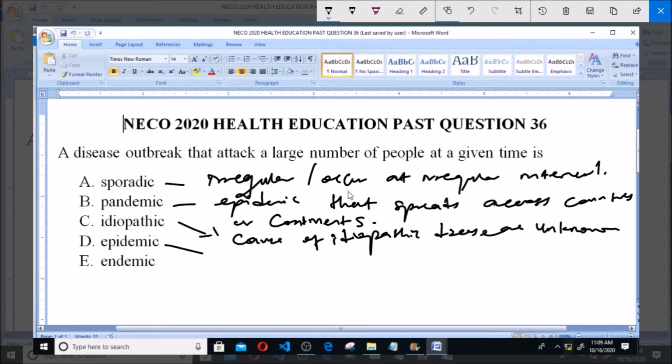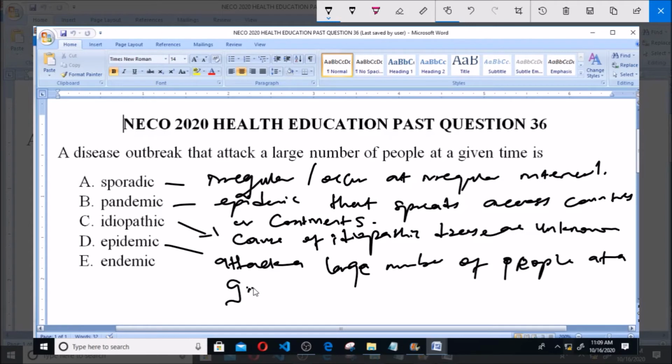Now, epidemic diseases are widespread occurrences of infectious disease in a community over a particular time. When a disease outbreak attacks a large number of people or a community at a given or particular time, we say it is an epidemic. But here it says endemic.